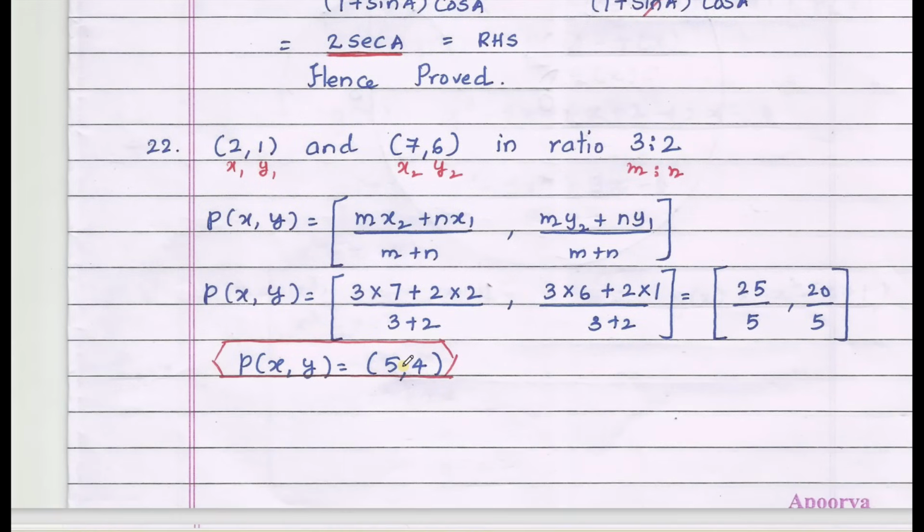22nd question: section formula. Given the points (2, 1) and (7, 6), that is (2, 1) is x1, y1 and (7, 6) is x2, y2, the ratio is 3:2. The section formula: P of x, y equals (m x2 plus n x1) divided by (m plus n), (m y2 plus n y1) divided by (m plus n). Substitute and simplify, we get the coordinates of P of x, y as (5, 4).